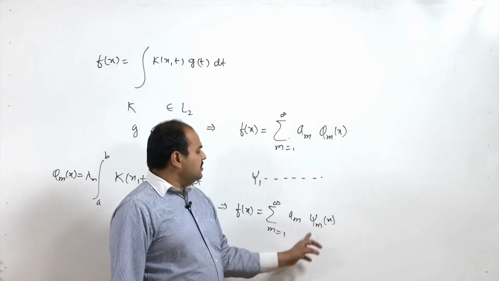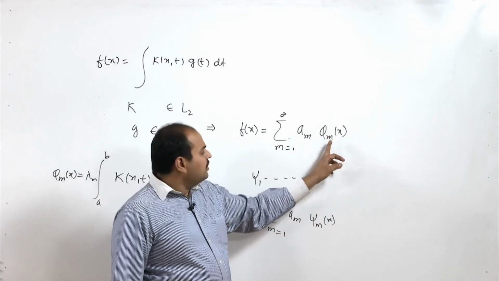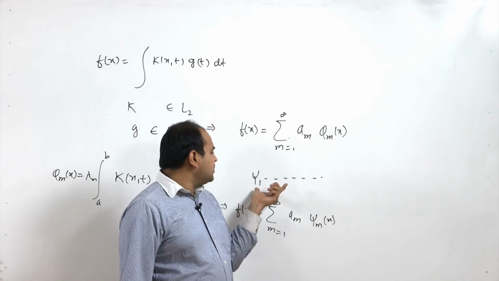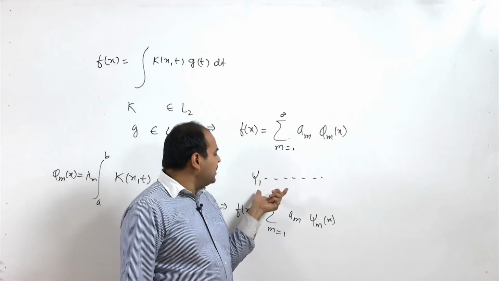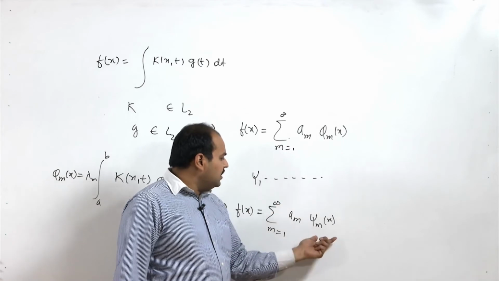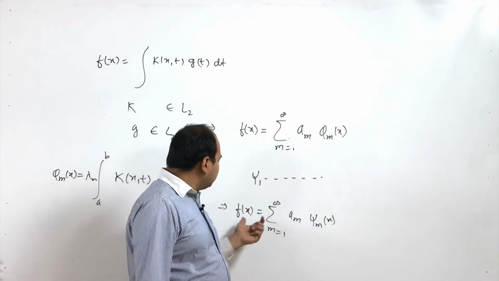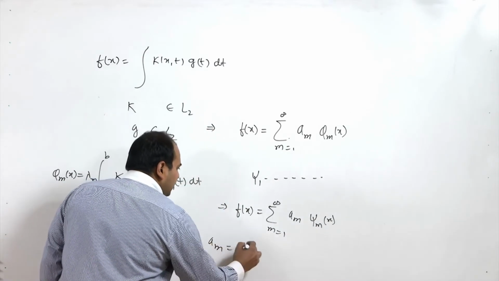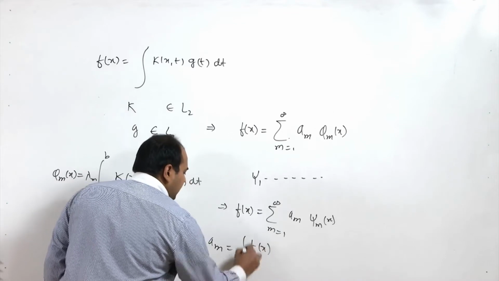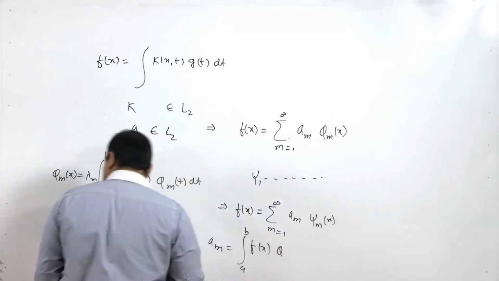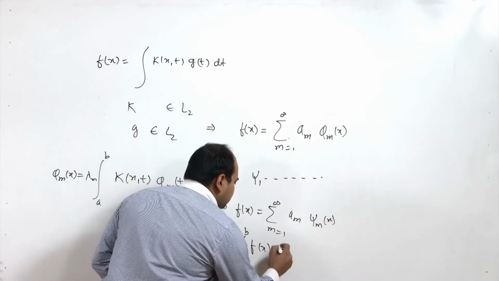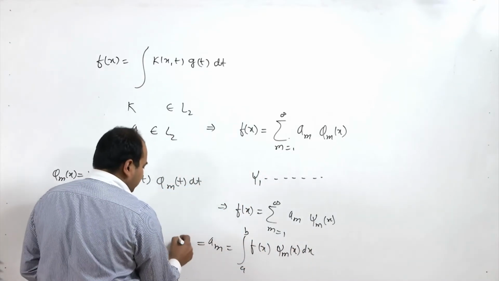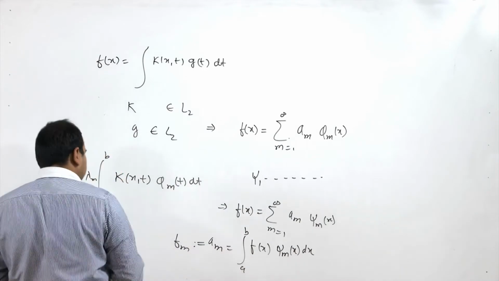The difference between this and this is that here it is the eigenfunction. Now by the Gram-Schmidt orthogonalization process we can convert into a new system with an equal number of elements, but now with the property that they are orthonormalized. Is it okay? So it means that f(x) can be written as the sum of a_m psi_m(x), and here a_m you can write as the integral from a to b of f(x) psi_m(x) dx, and just for simplicity we denote this as f_m.